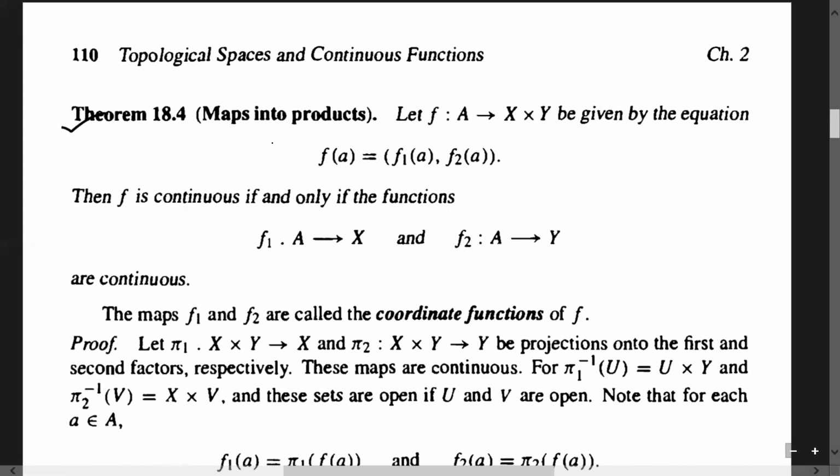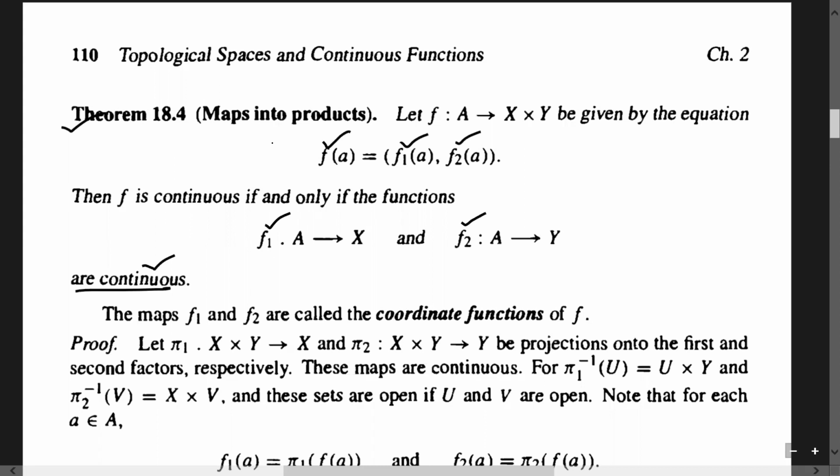That if f from A to X cross Y is given by the equation f(a) = (f1(a), f2(a)), where f1 is a map from A to X and f2 is a map from A to Y. So if both f1 and f2 are continuous, remember, if both f1 and f2 are continuous, then f has to be continuous. But remember here X cross Y has the product topology. So I will come to this topic in detail, and these are also called coordinate functions or slot functions. So if f is continuous, then we will see that slot functions are always continuous, whatever be the topology here.